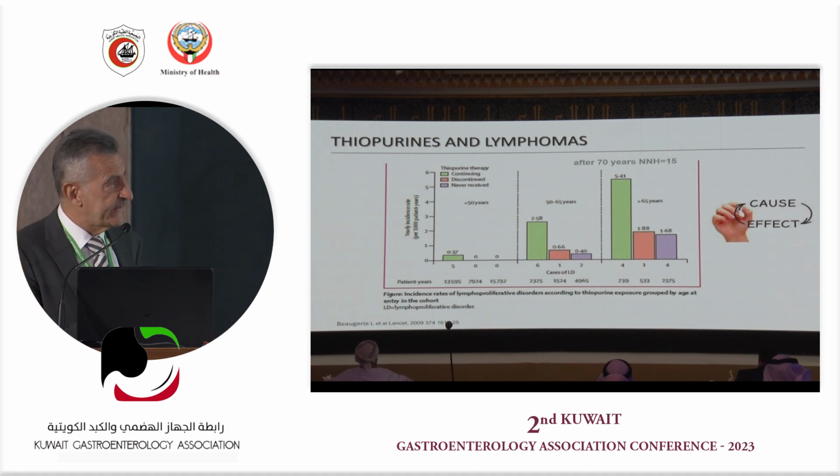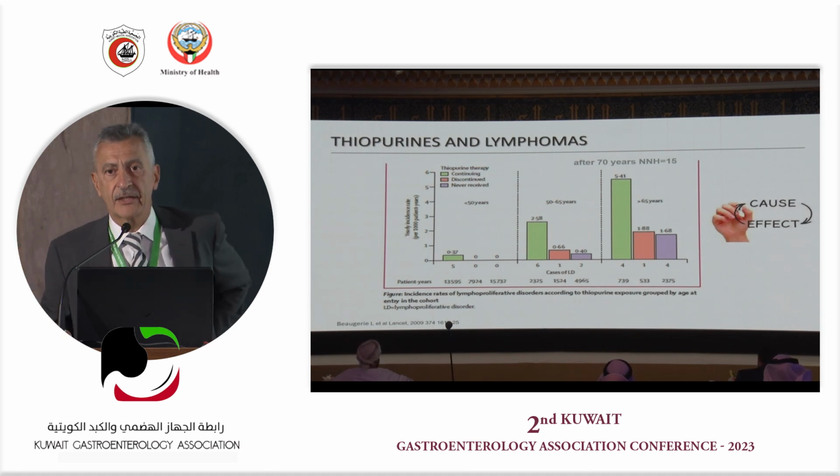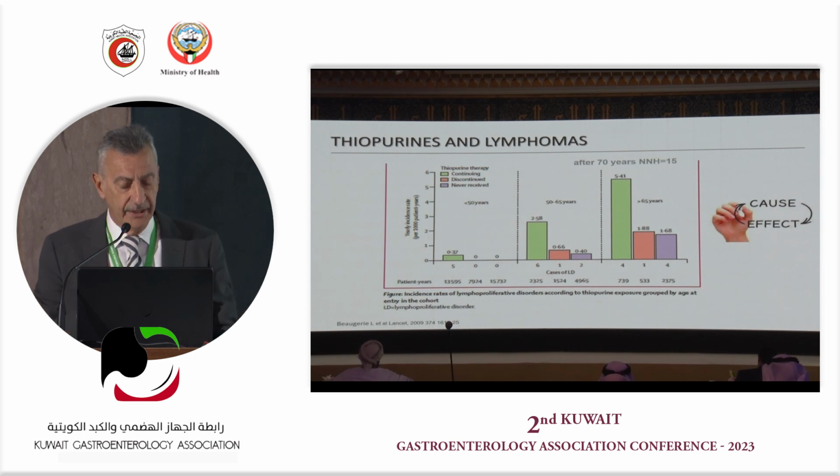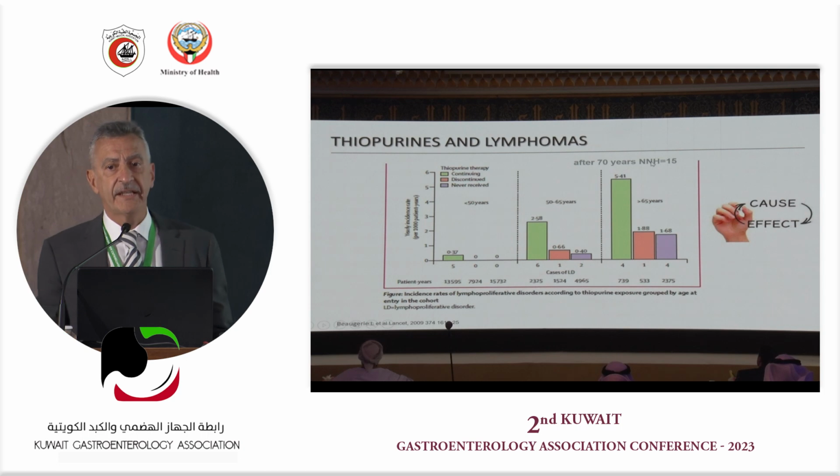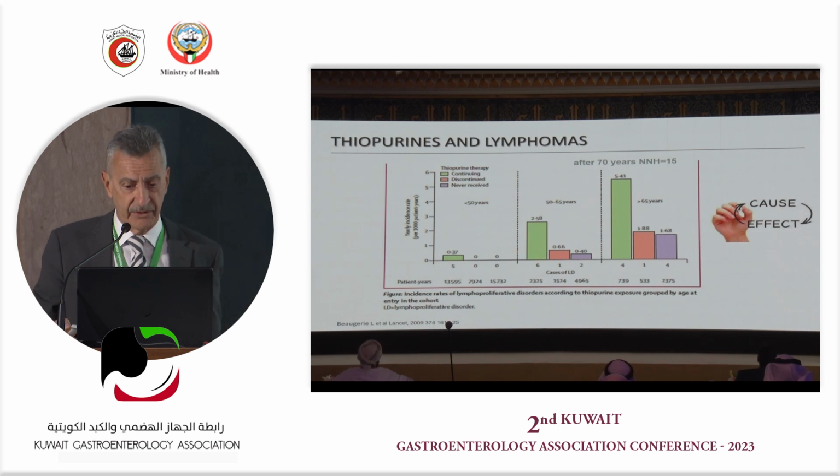And if you see here, this is coming from the large database from France, the CESAME study, and it's very clear that if you're still using thiopurines to treat patients over the age of 70, the number needed to harm is only 15. So it's very clear that at that age, if these patients are still on thiopurines, even if they are doing well, you have to stop the therapy.